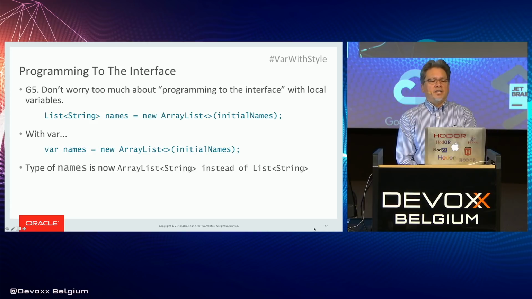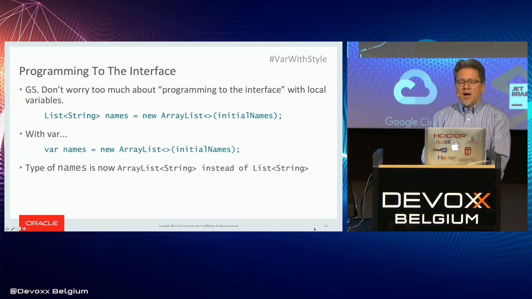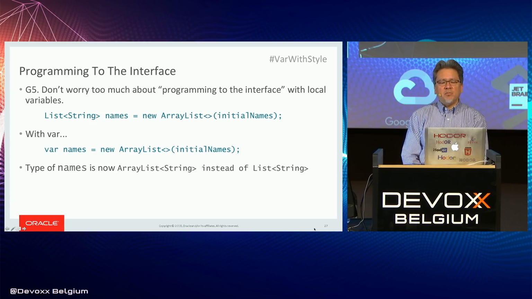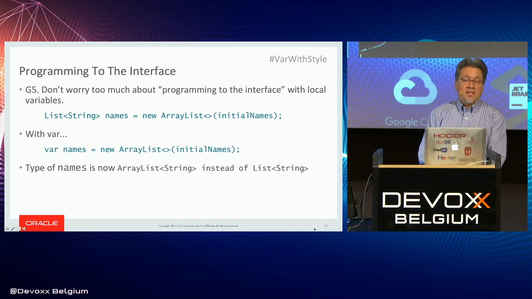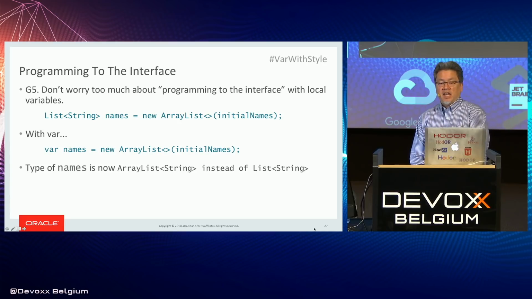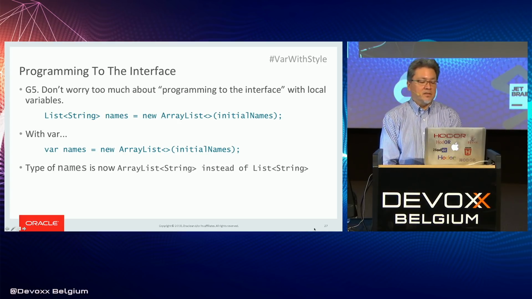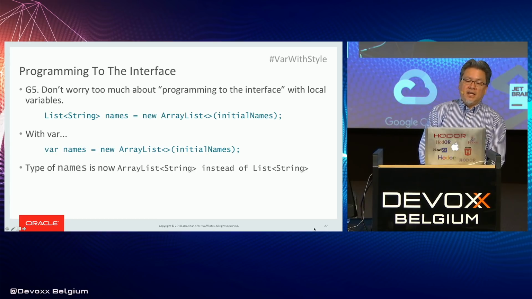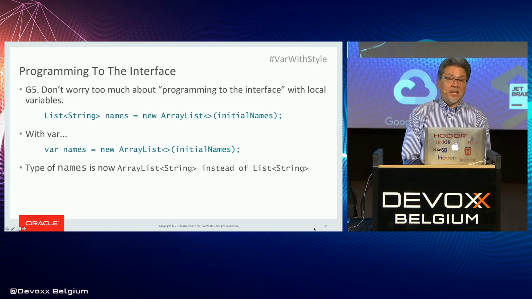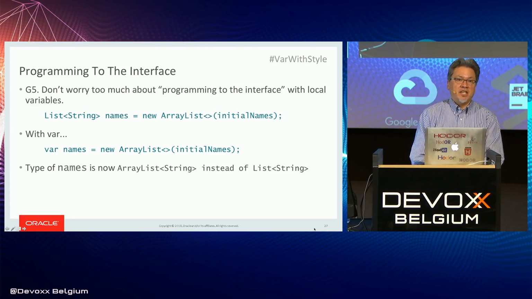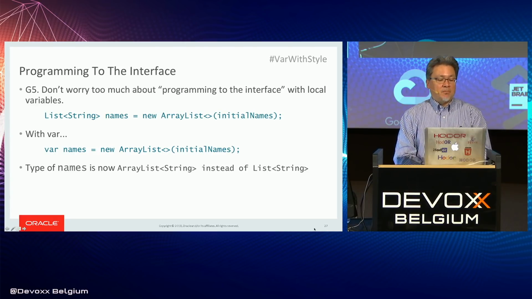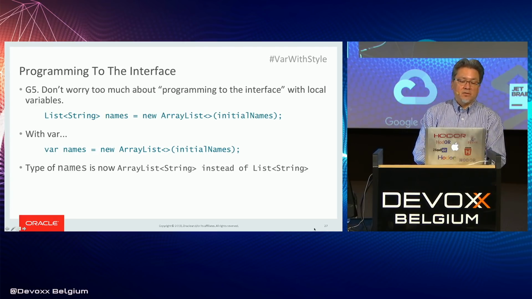So let's see what's going on here. First of all, with var, a typical declaration is list of string names equals new ArrayList diamond, initial names. So we have some initial names somewhere, presumably something like a list of strings. So that's a typical declaration. We have some names, a local variable, and its type is explicitly declared as list of strings.